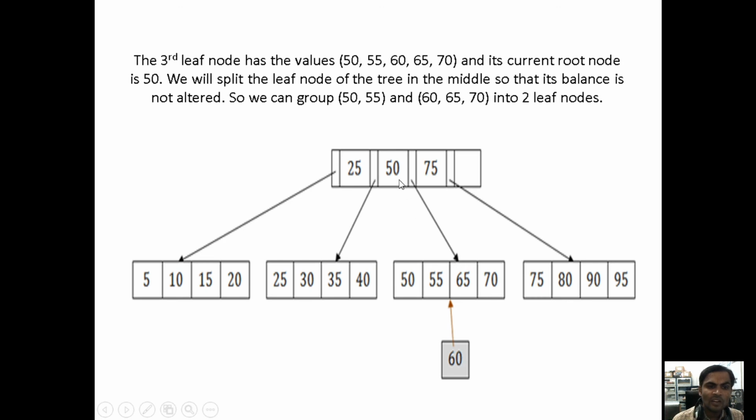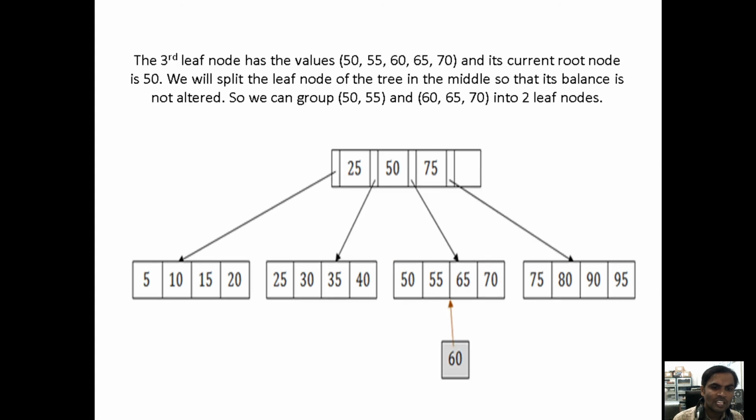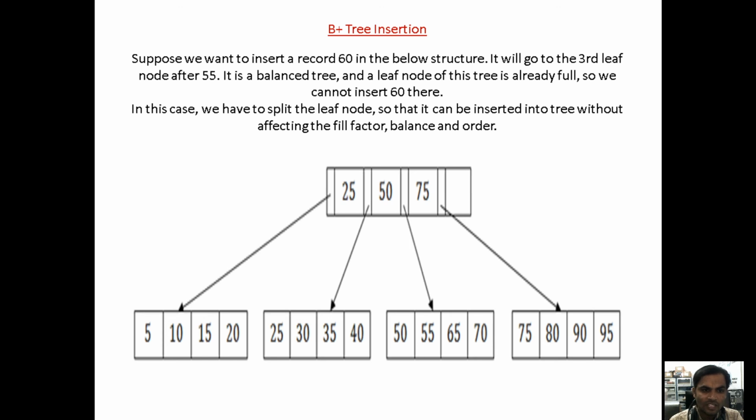When you are inserting the value, again we should see the structure of the binary tree. Now see here what we are doing: less than 60, 50, 55, then greater than 60, 60, 65, 70. Now we are inserting here. At the time of inserting also, the level should be the same. What we are doing is, 60 at the time of inserting, 75 we are inserting here, and for 50 we are inserting the value here.